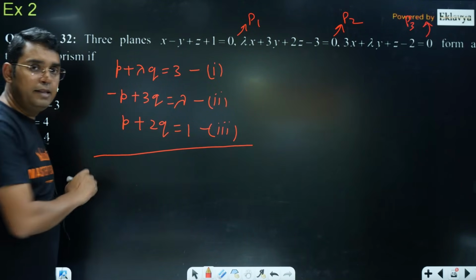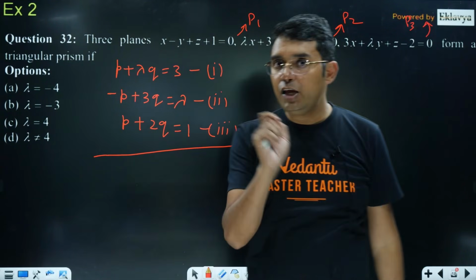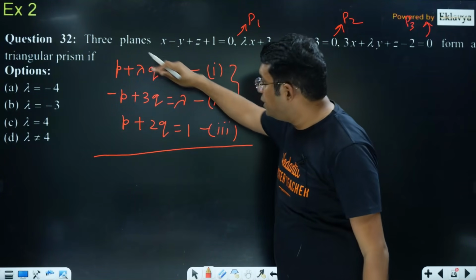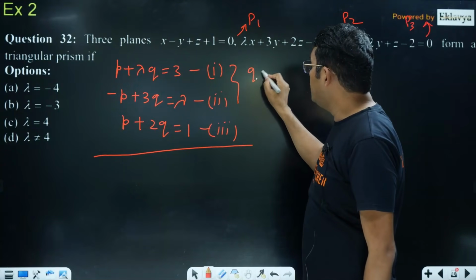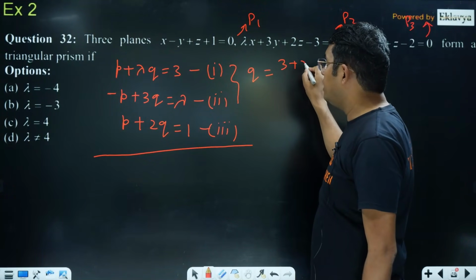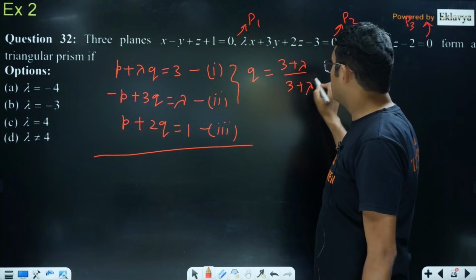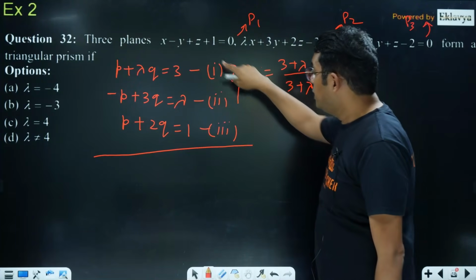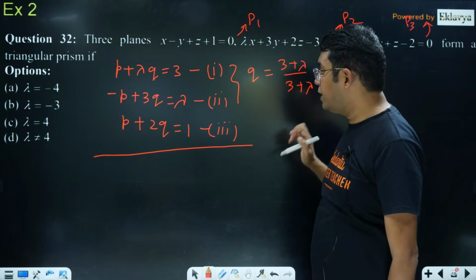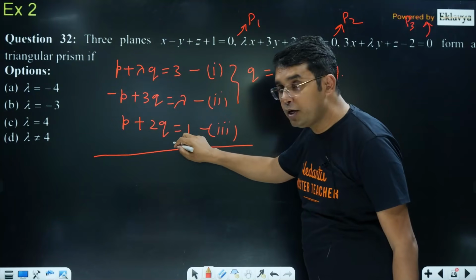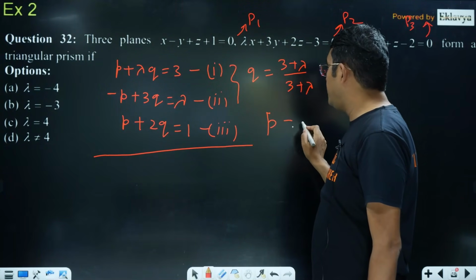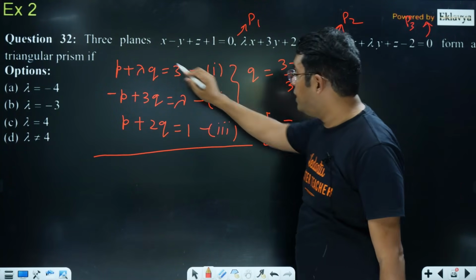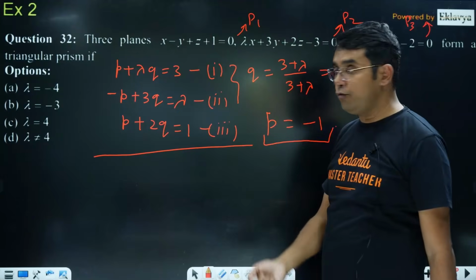You can find these values of lambda with the help of d equal to 0 also. No doubt about that, but how I'm going to do it, please see. If I add these two, I think q is coming out to be 3 plus lambda upon 3 plus lambda. So my q is always 1. If you add these two, q is always 1. That means if q is 1 and I put it here, I will be getting p to be equal to minus 1.